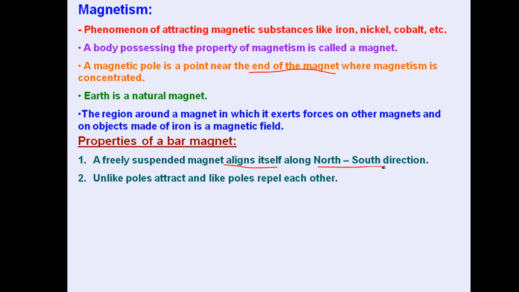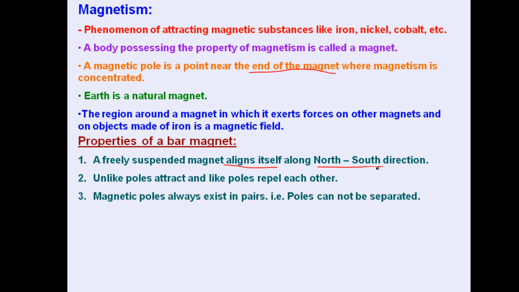Then another property is, unlike poles attract and like poles repel each other, similar to electrostatics. Then magnetic poles always exist in pairs. This is also very important, that north and south are always obtained together. Magnetic poles cannot be separated, or we can say magnetic monopoles do not exist.